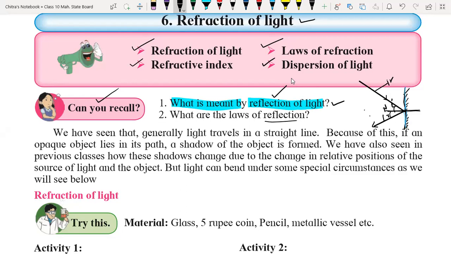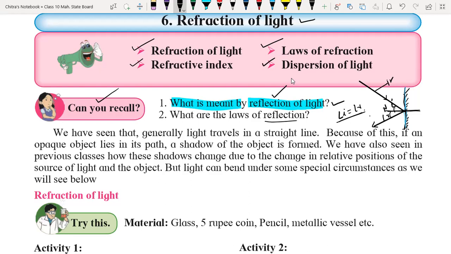So angle i and angle r are always the same in case of reflection. The incident ray and the reflected ray are present on the same side of the reflective surface. So these three laws are for reflection.